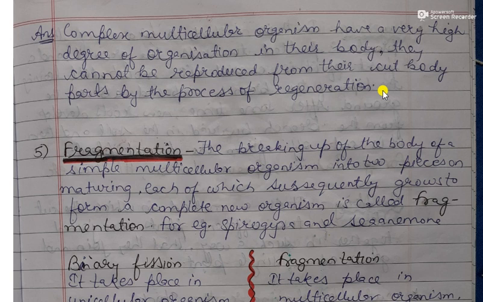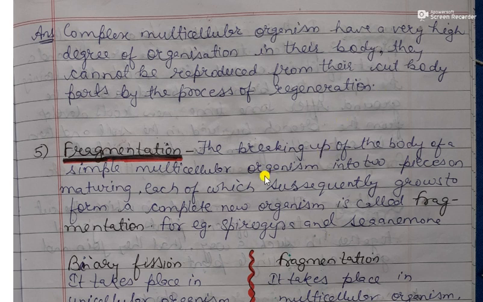So they are not efficient to produce a new complete individual. All right, so this is the reason why multicellular organisms do not undergo the process of regeneration.